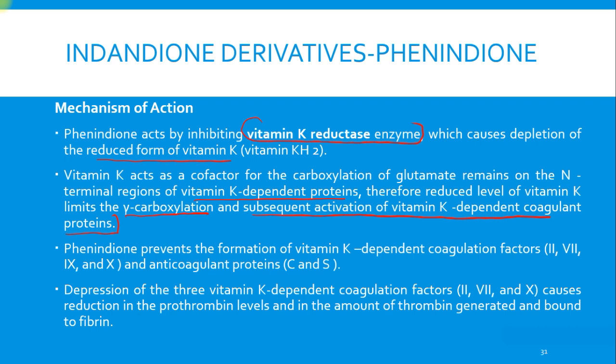Okay, so if you see, they have a similar action as that of the coumarin derivatives. The phenandione prevents formation of vitamin K dependent coagulation factors, which include factor 2, factor 7, factor 9 and factor 10, as well as the anticoagulant proteins like C and S. Depression of the 3 vitamin K dependent coagulation factors, that is 2, 7 and 10, causes a reduction in the prothrombin levels and in the amount of thrombin generated and bound to the fibrin.